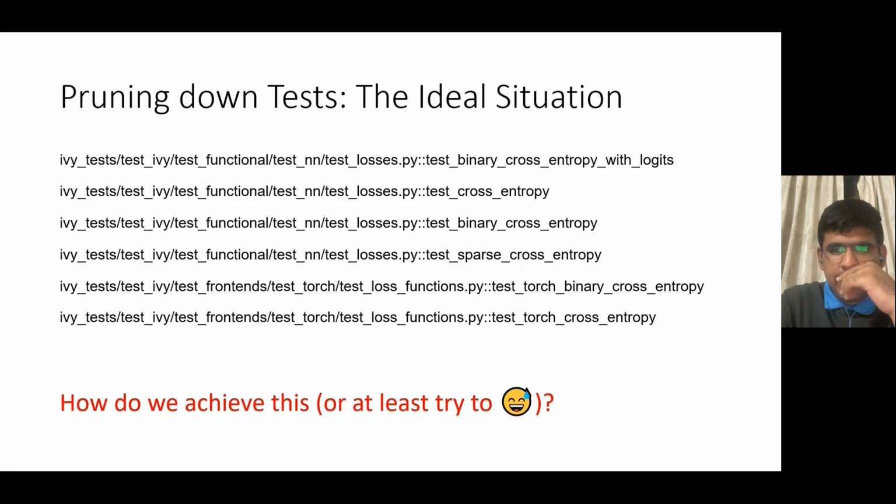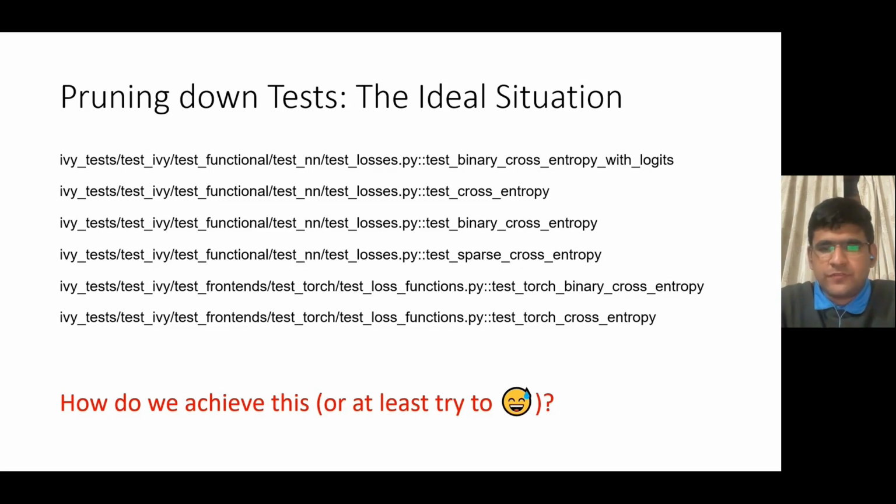So the IVy functional API functions, binary cross entropy with logits, cross entropy, test binary cross entropy, test sparse cross entropy, are the first four of these, and they are clearly impacted by the changes in the commit. Thus these four tests should be triggered. These are basically testing the IVy functional API functions itself, which directly call the changes in the commit. So clearly these can have their results change, and therefore they should be triggered to check if the changes in the commit have made some of them fail.